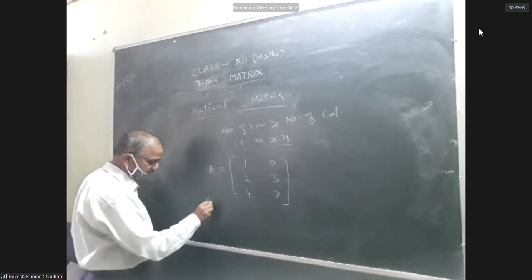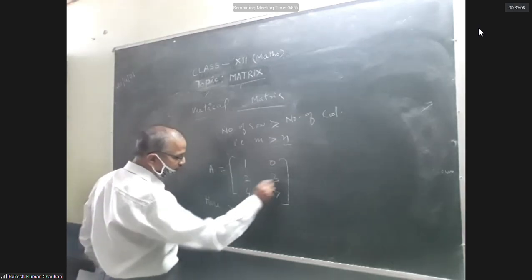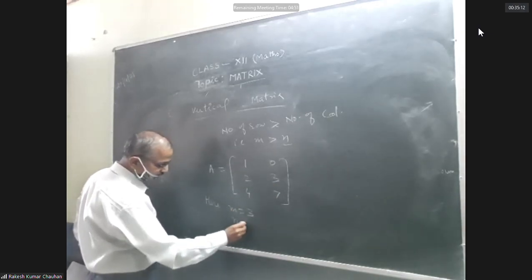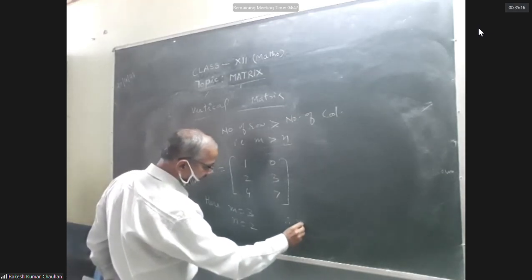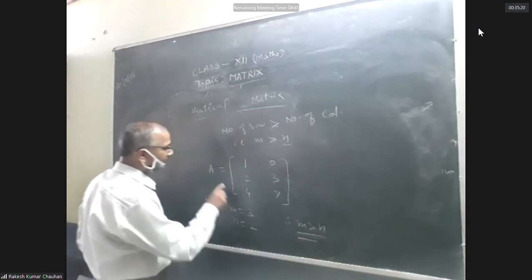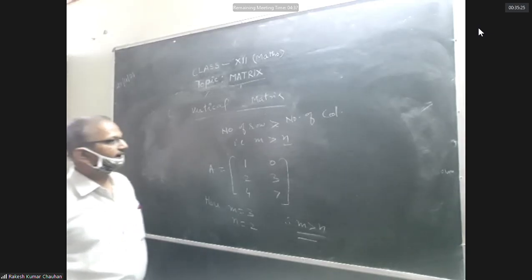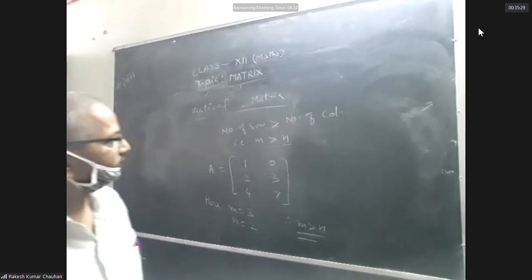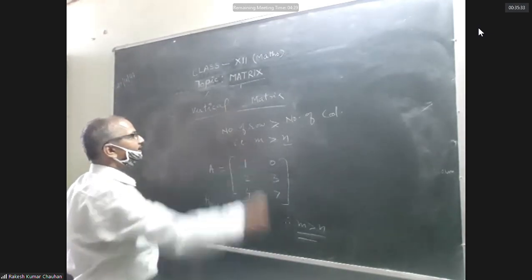Here the number of rows is 3 and the number of columns is 2. Therefore m greater than n. So it is a vertical matrix. A matrix in which the number of rows is greater than the number of columns is known as a vertical matrix.